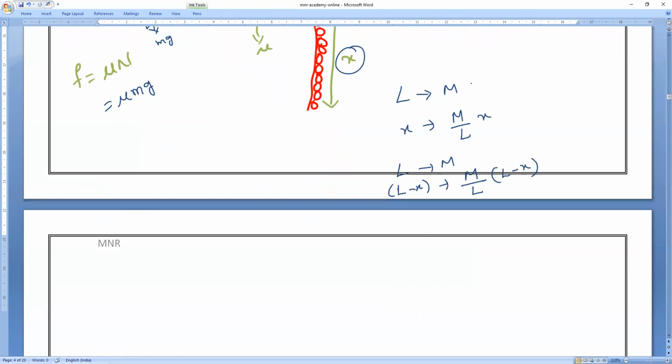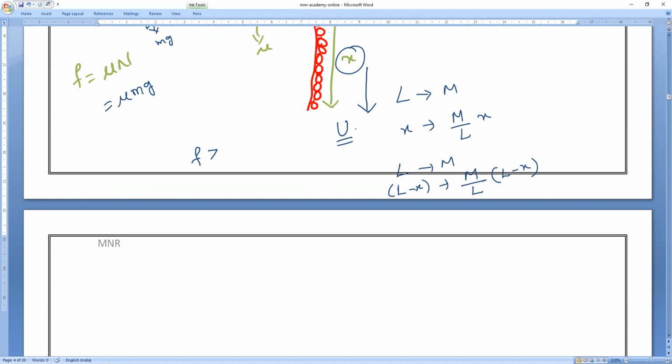Clear? Now if you observe very carefully, it should not slip off. In the sense of which is greater, frictional force or the gravitational hanging force? Frictional force is greater. Am I right or wrong? The force which is acting downward, the potential energy. So what is the potential energy?